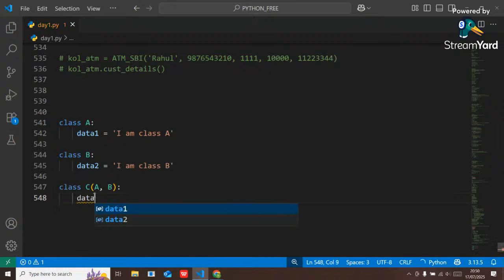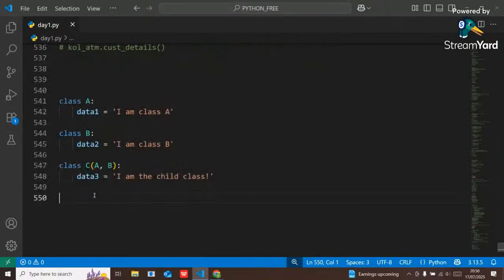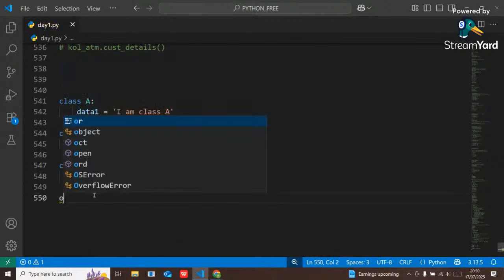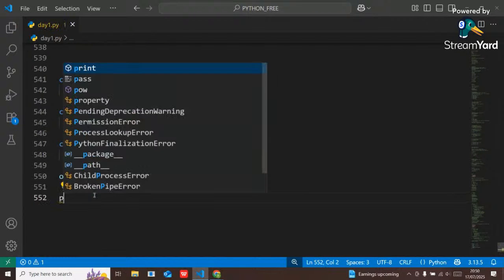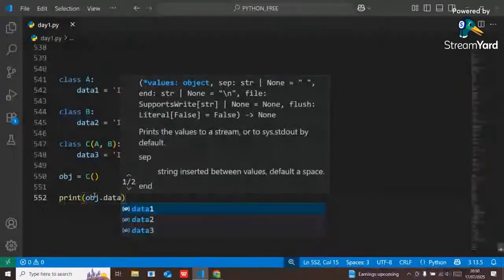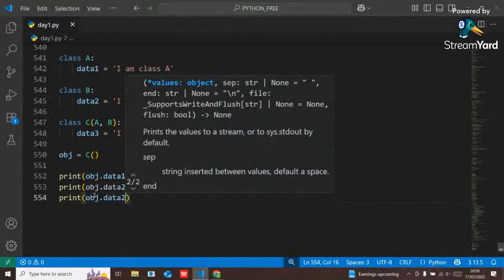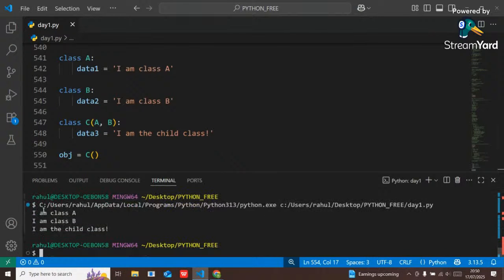Now here I just want to display the data. Suppose there is data3, which is "I am the child class". Now if I create an object obj from C, and I want to print data, like obj.data1, also data2, also data3, I can print it easily. I am class A, I am class B, I am the child class.